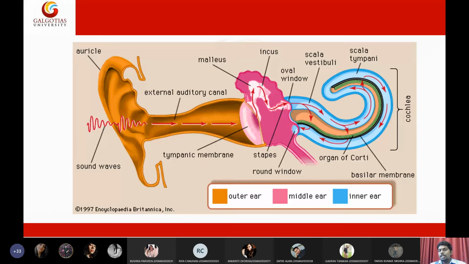So I'm not going in depth about the mechanism of the organ of Corti. I'm just skipping this much depth of physiology of the ear. I'm just giving you a basic idea about what the organ of Corti is. The organ of Corti is a system of hairs and nerves which will detect the sound signal, and they will generate the nerve impulses which will be sent to the brain, and the brain will process it.